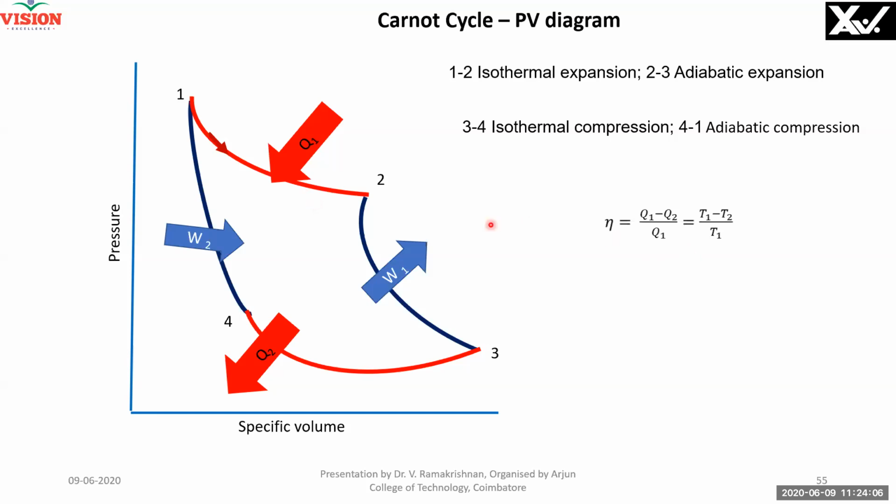Now the efficiency is, please note, I'm giving in two terms. This term, T1 minus T2 by T1, is the ideal Carnot cycle efficiency, because he has considered isothermal and adiabatic processes and it comes back to its original state. Therefore, this relation gives you the maximum efficiency. This Q1 minus Q2 by Q1, we do not know in reality, it may be different. Therefore, this is a real-time efficiency. So the real-time efficiency will always be less than this Carnot efficiency.